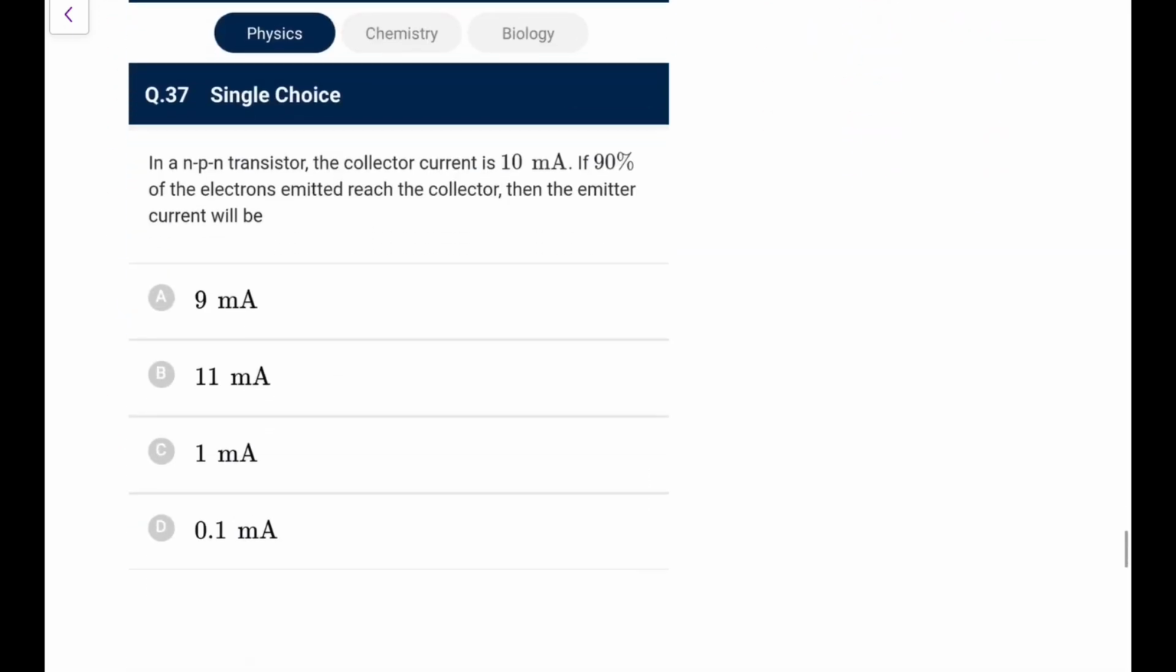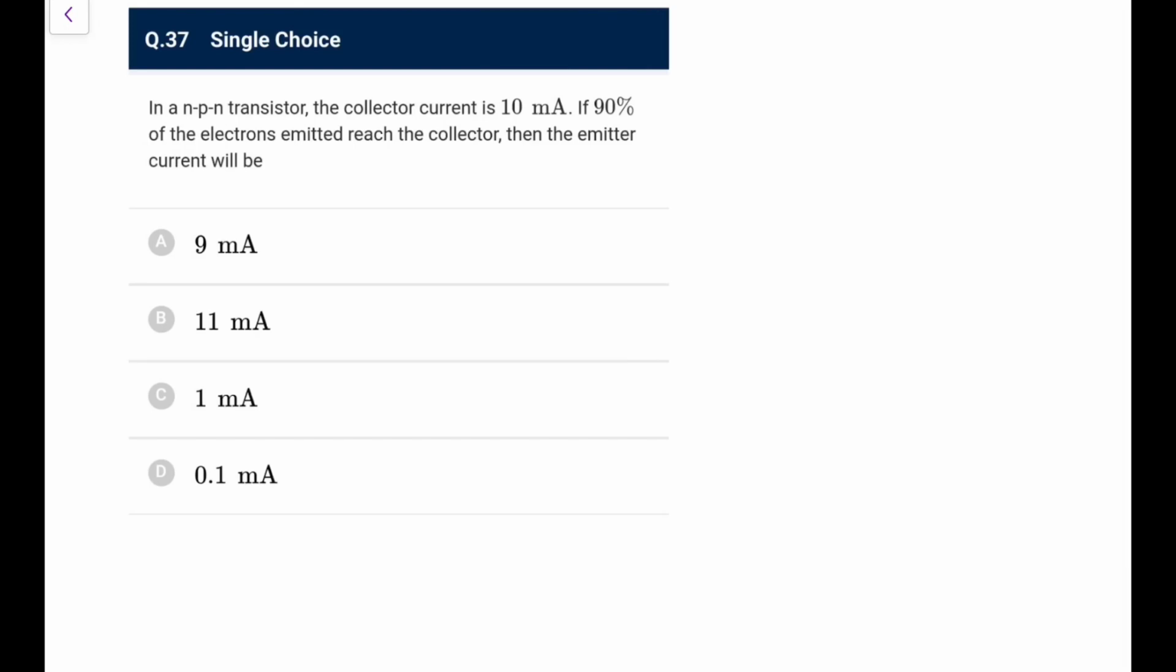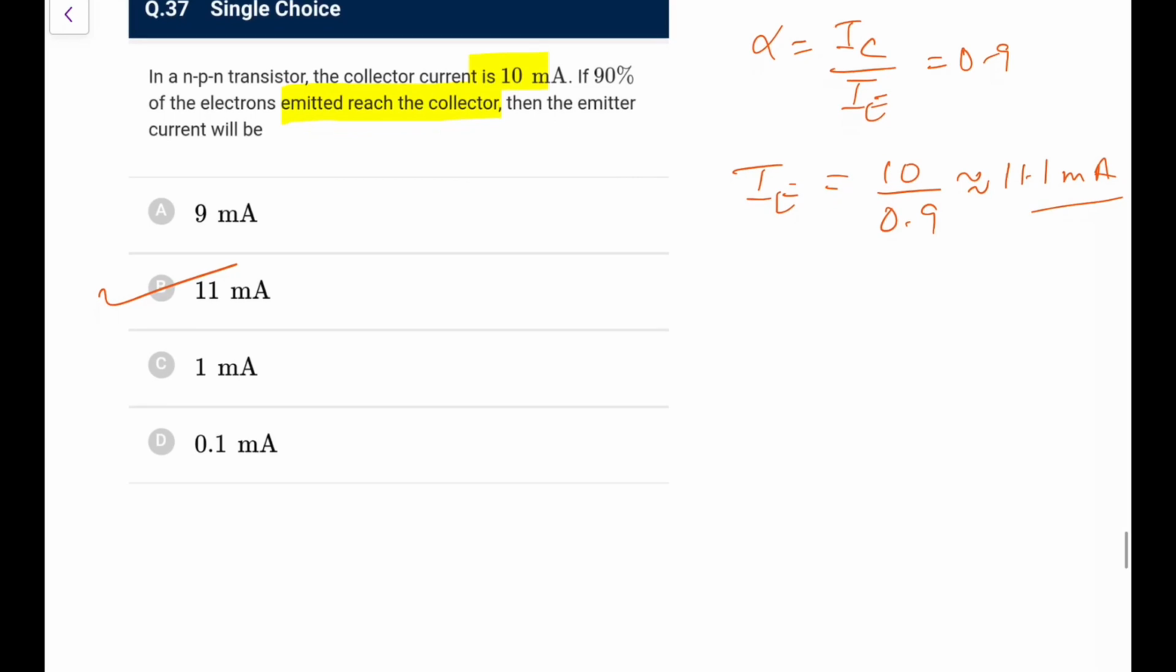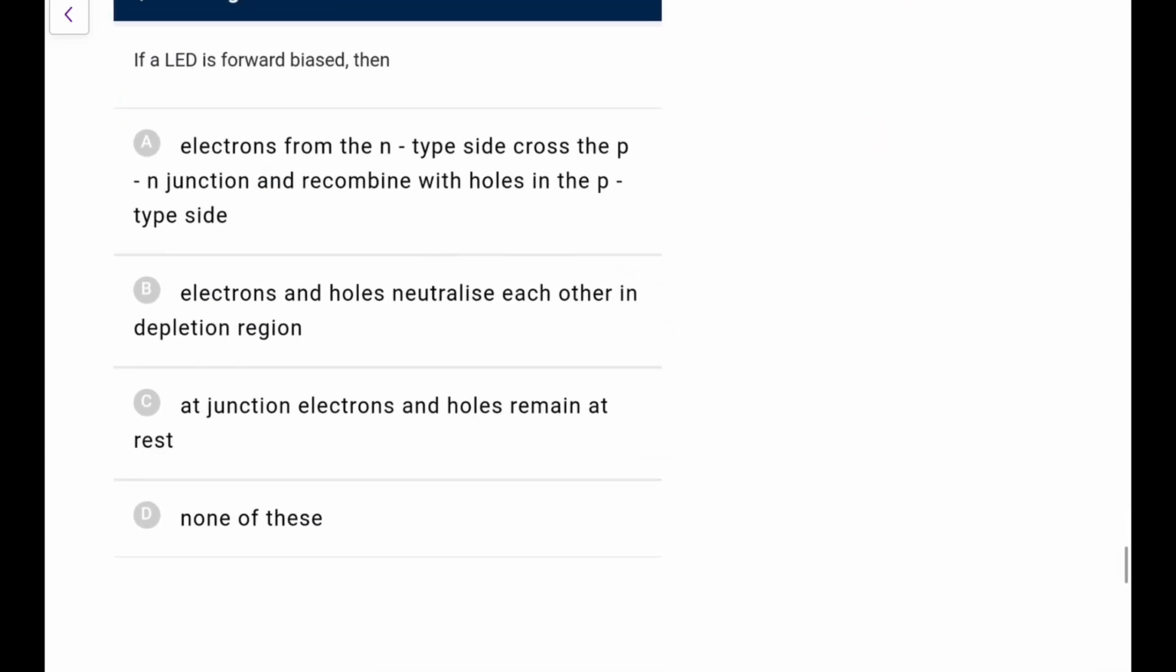Go for option C. Next, in an NPN transistor, collector current is 10, 90% of the electrons emitted reach the collector, then the emitter current will be? So 90% of emitter current is 10, so emitter current would be greater than this, so go for only 11, that is the feasible option. Otherwise, alpha is IC by IE, which is given here as 0.9, so IE would be IC upon 0.9, 10 upon 0.9, so it is 11.1 milliampere. You can go, so 11 is the most appropriate here. So that's an easy one, and the options are very simplified.